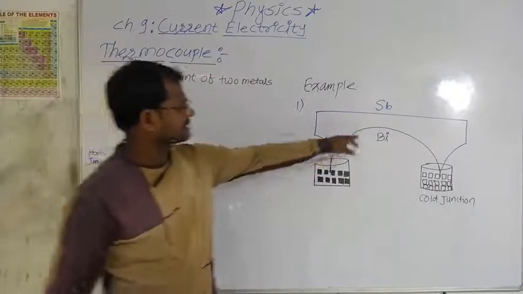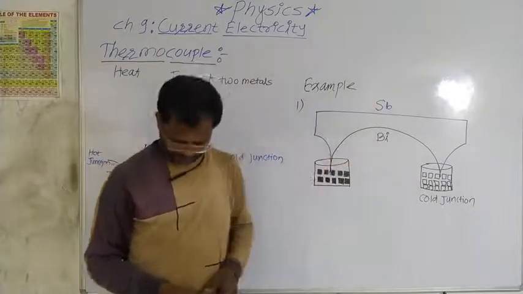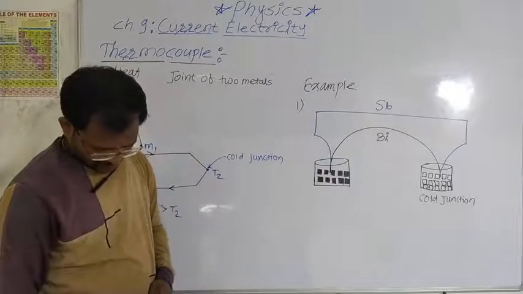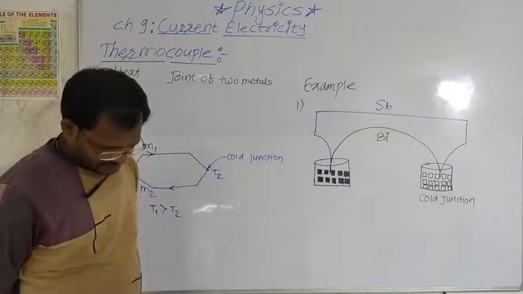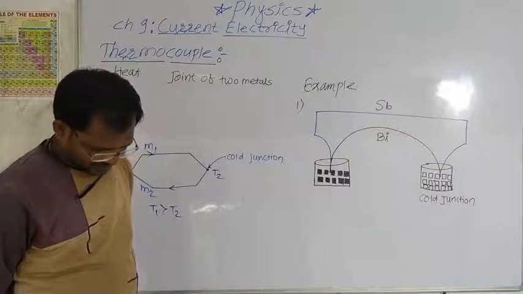These two metals form a thermocouple. Antimony bismuth thermocouple is shown in the diagram.